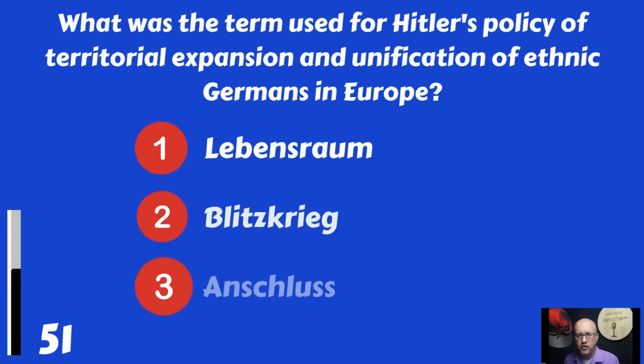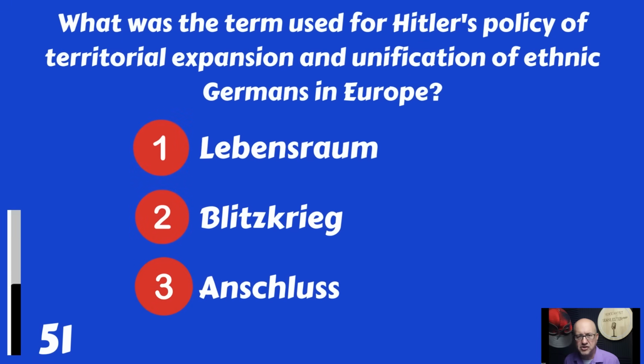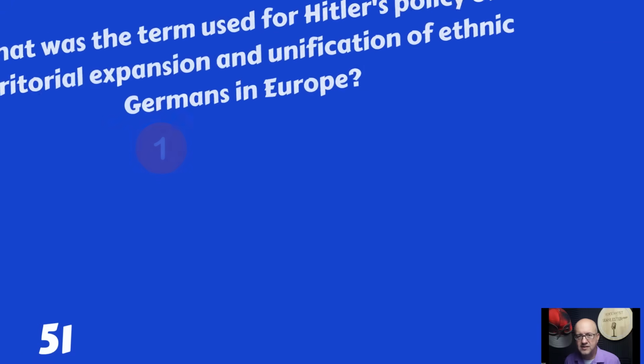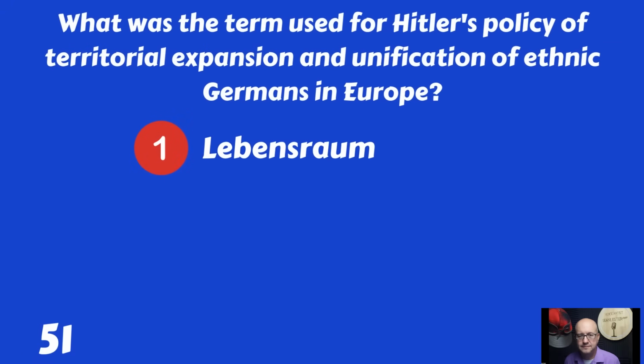What was the term used for Hitler's policy of territorial expansion and unification of ethnic Germans in Europe? Lebensraum, Blitzkrieg, or Anschluss? The answer is Lebensraum.